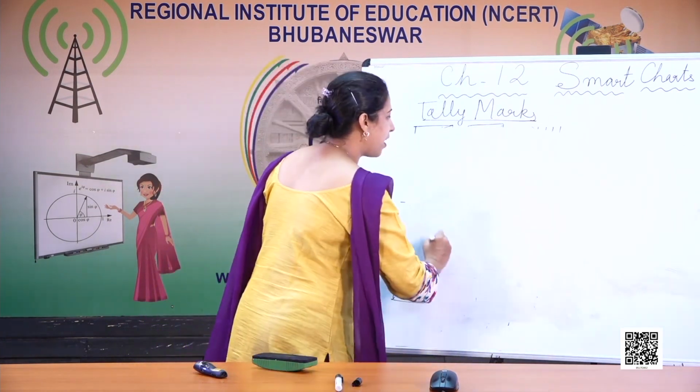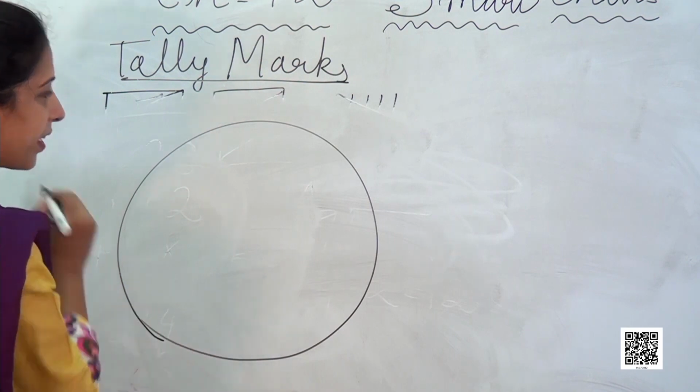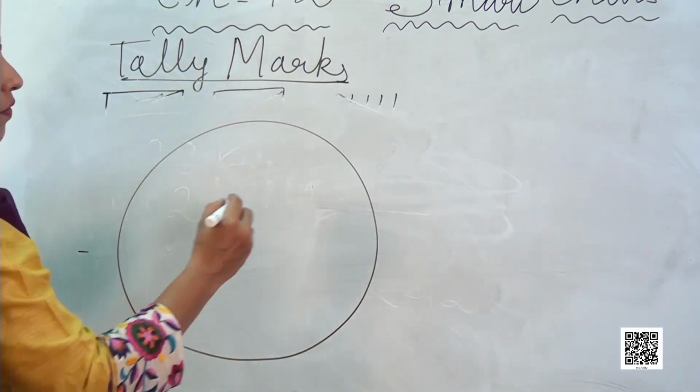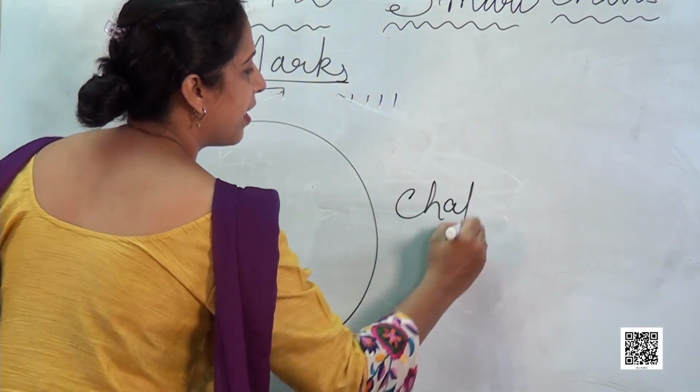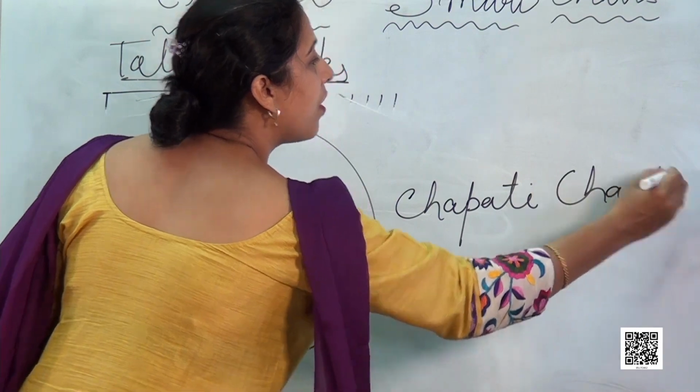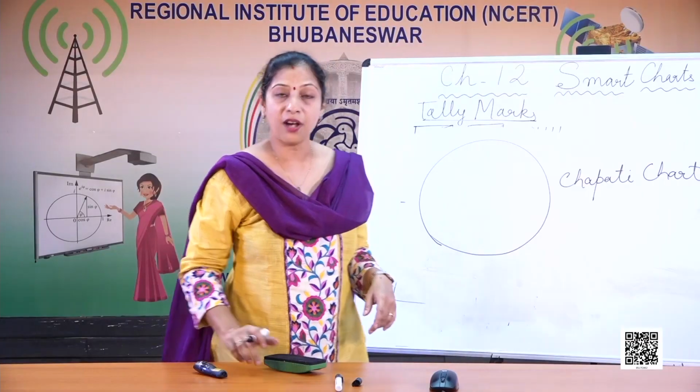This is the chapati chart. This is the round shape. That is why it is called a chapati chart. And how we will show? Now let's see how it has been shown.